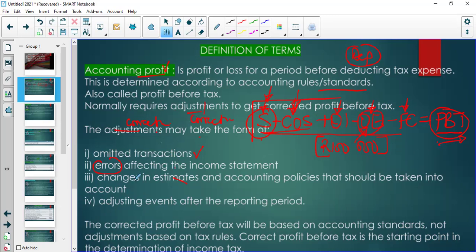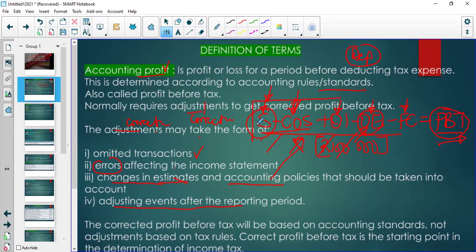So you need to know accounting standards. So as we advance later on, you might see that there's going to be some changes in the amounts that must be included. So the directors could change something. After you've prepared your financial statements, you give them to the directors. The directors can change the estimates, can change accounting policies. And then you have to go back and adjust the financial statements. Or it could be adjusting events after the reporting period. Like, let's say that there is a debtor who was struggling and that we know that the debtor won't be able to pay. We have to write off.